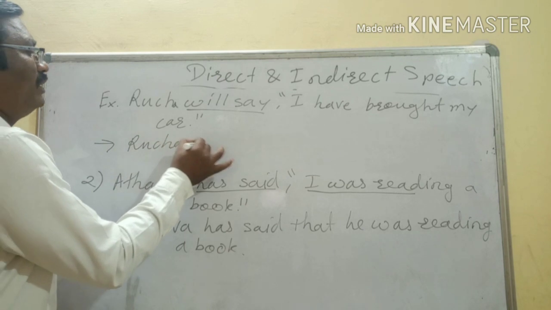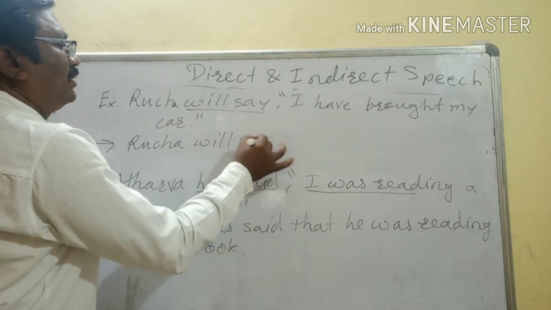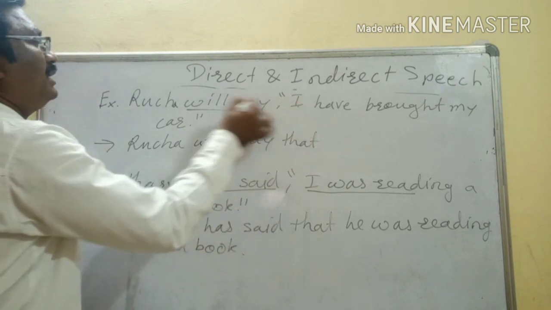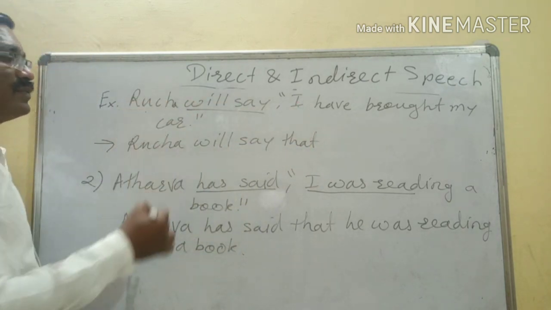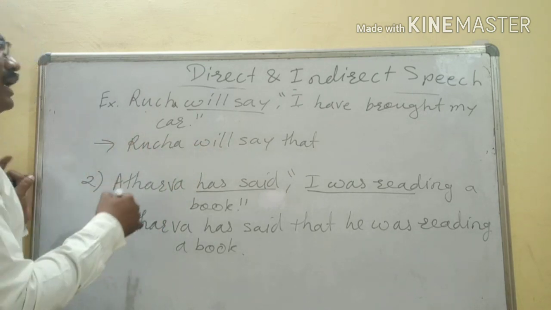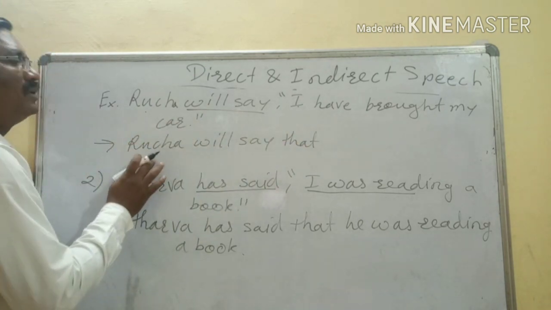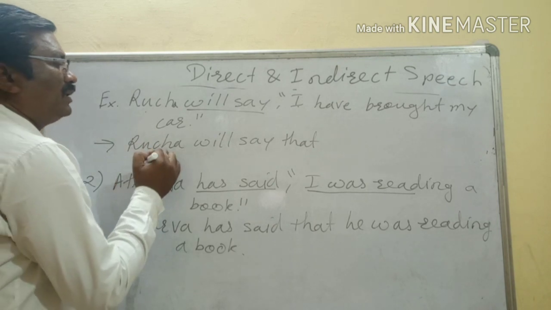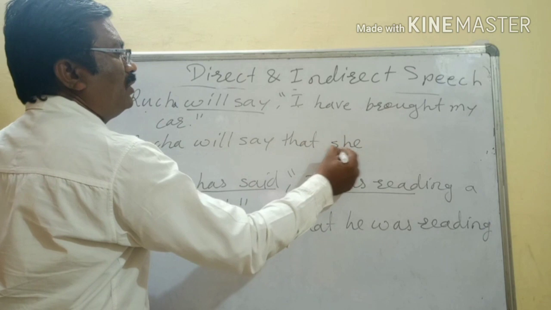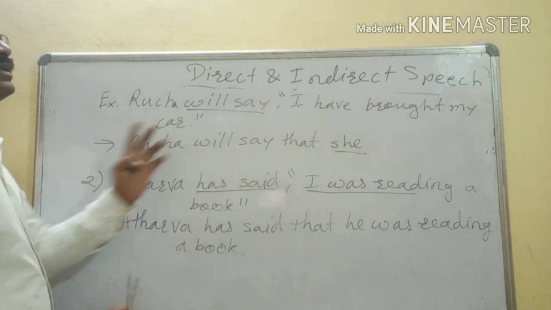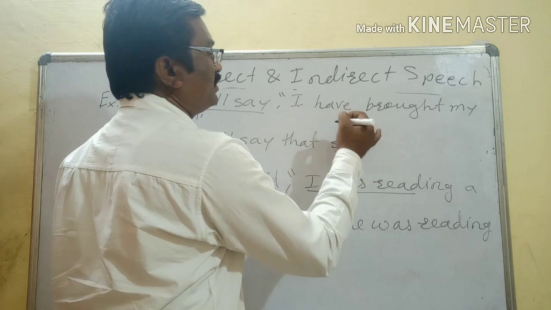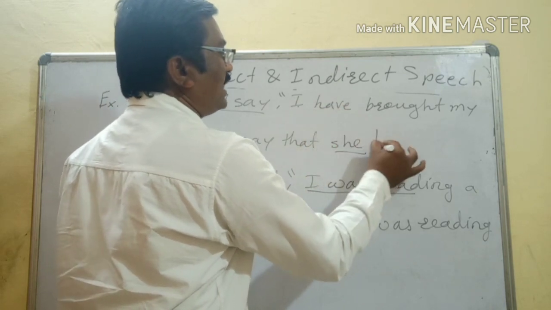Rucha will say. Now the conjunction will come, that. I is referring to Rucha, as we are narrating her statement. That's why the pronoun should match with Rucha. So what will be there here? Rucha will say that she. Now as the pronoun we have changed, it became third person singular. So we have to take present perfect, which one? Has.